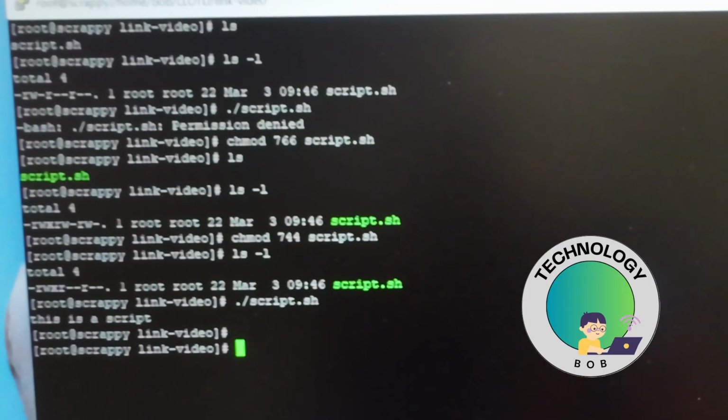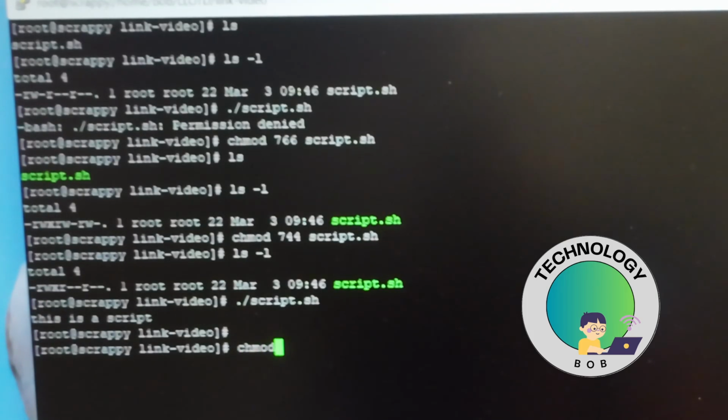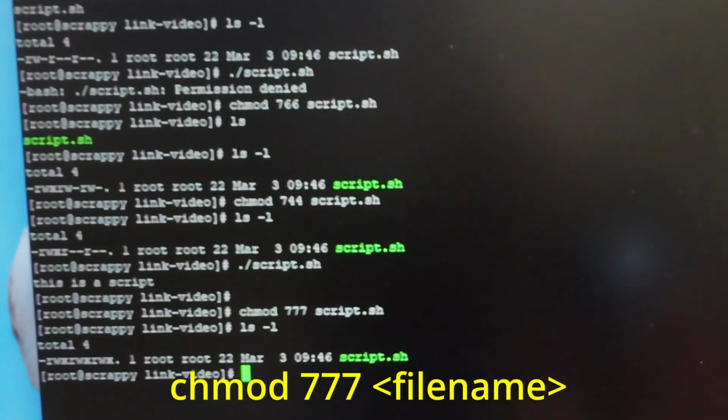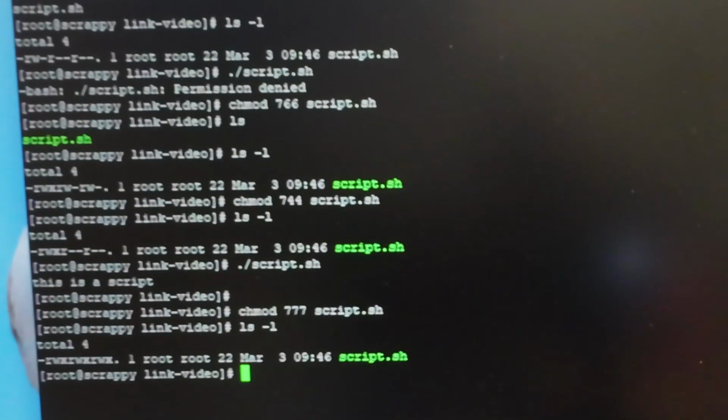A lot of times, especially when you're new to Linux, you'll read something and you go chmod 777. All right. What you did is you made that script executable to the world, the group, and yourself. So if there's some admin type code in there, it could be problematic. This is not something that is done a lot.